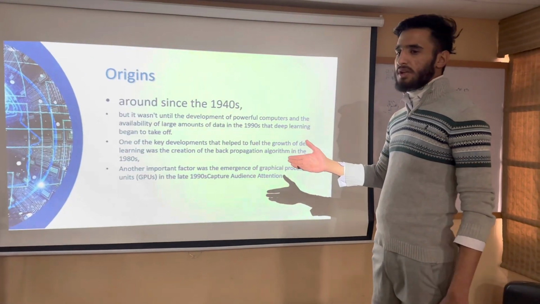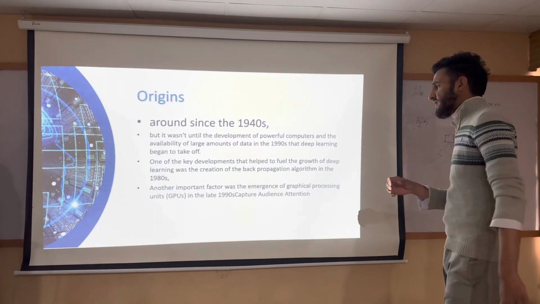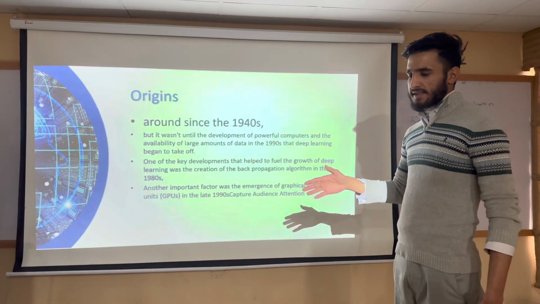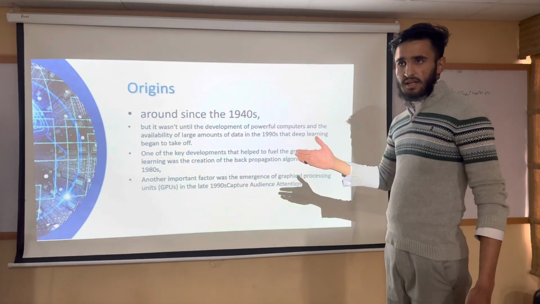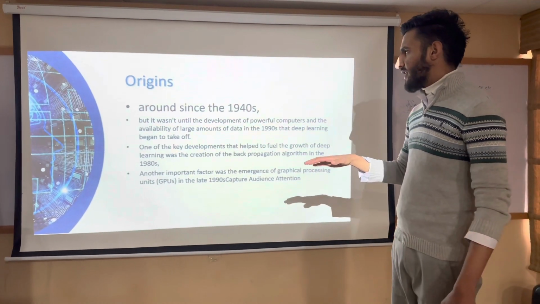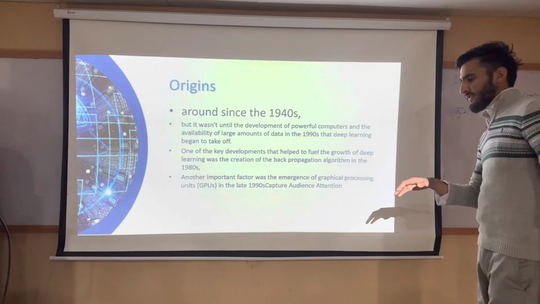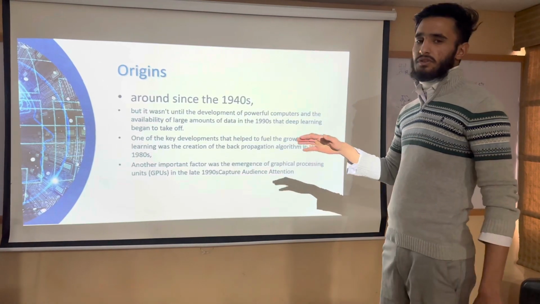The idea of creating a machine that has its own thoughts or its own mind has been around since the 1940s, since the beginning of the modern age.